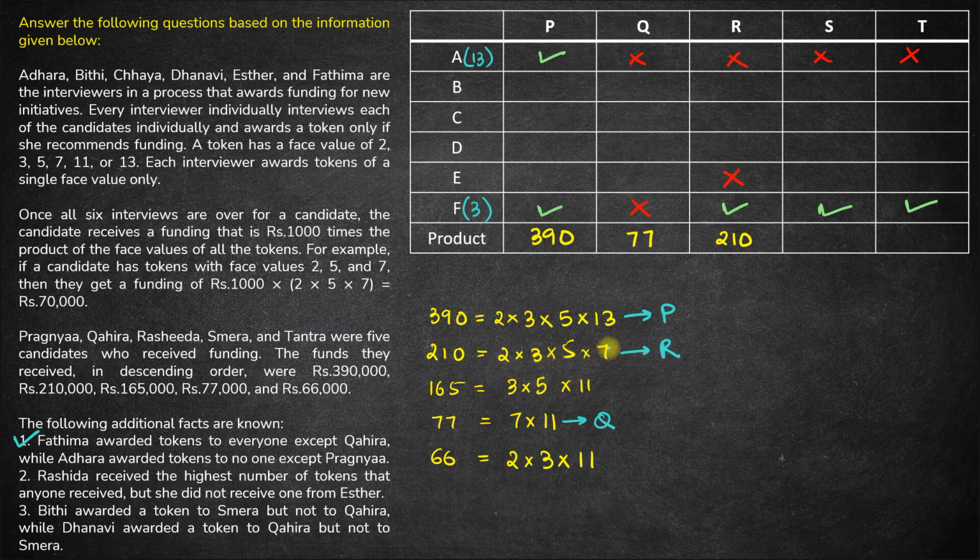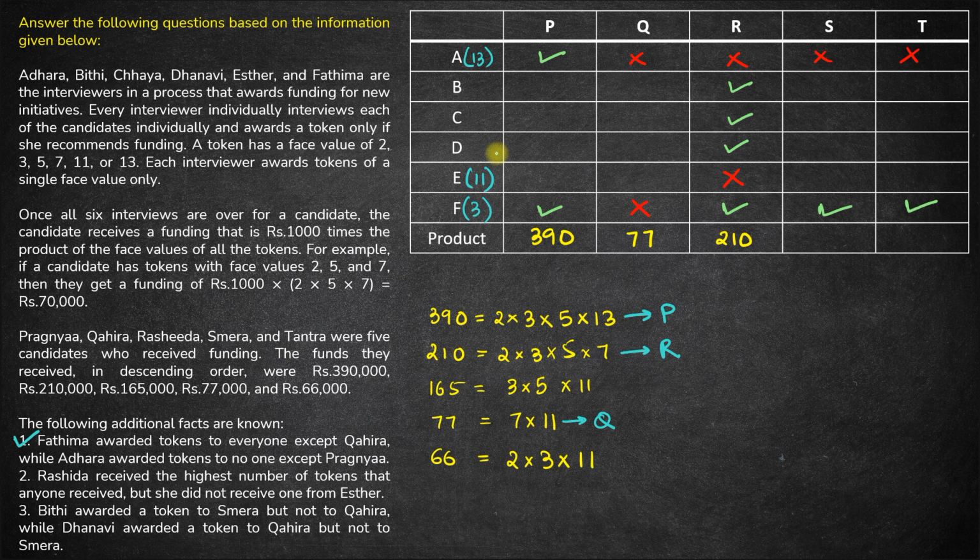Rasheeda does not receive a token of 13, hence A is not there, and she also does not receive a token of 11, which should definitely be from Esther. Rasheeda receives a total of 4 tokens, right? So one of these is this, then you'll have these 3 tokens definitely Rasheeda must receive. So Rasheeda does not receive a token of 13 from A and a token of 11 from E.